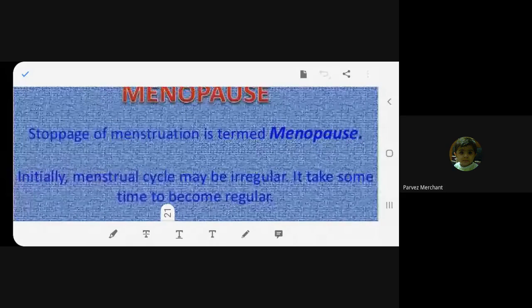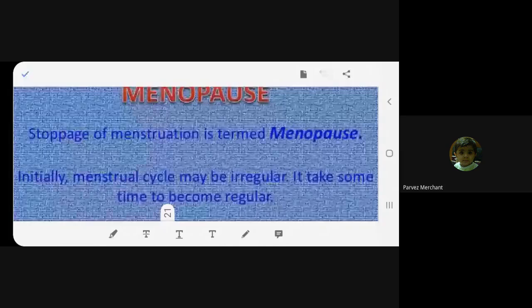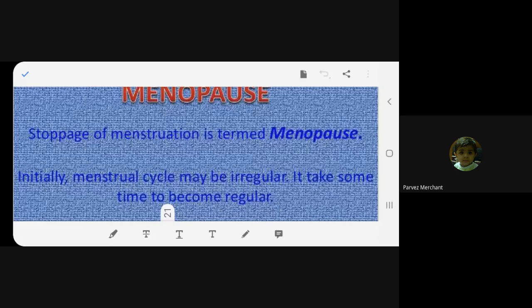Stoppage of menstruation is termed menopause. Initially, the menstrual cycle may be irregular. It takes some time to become regular. So when menarche starts, at that time the menstruation flow may be irregular.